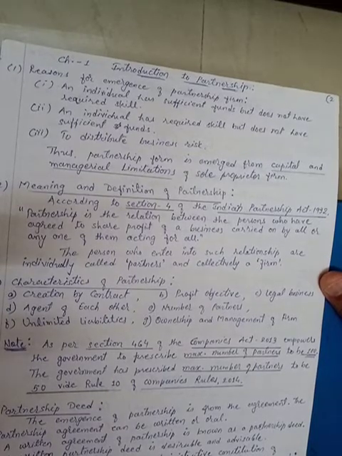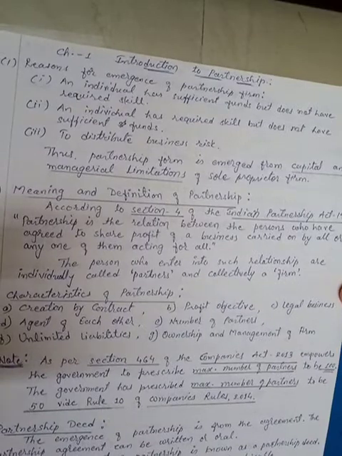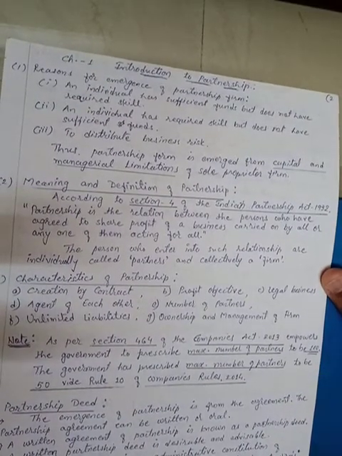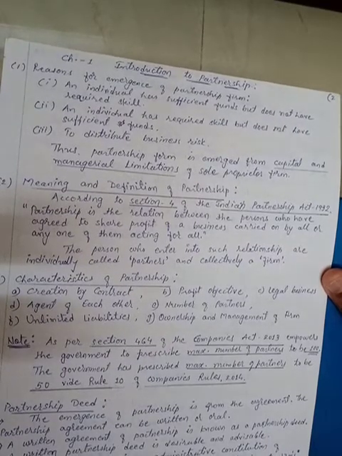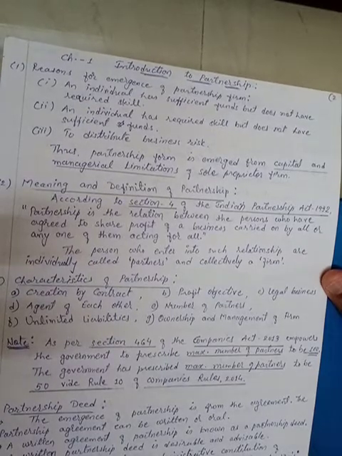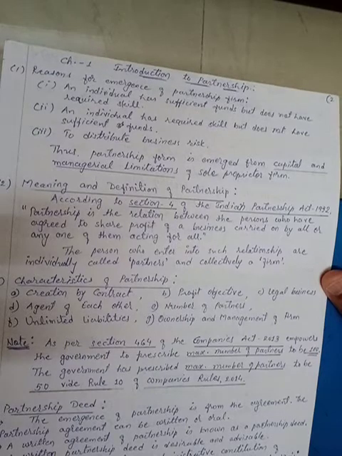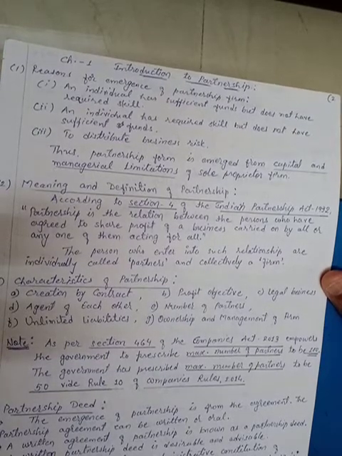And last one, ownership and management of firm. That is also one of the limitations of a sole proprietorship concern, that only one person cannot manage the whole business. So in that case, the sole proprietor has to employ other employees for the purpose of management of the business.